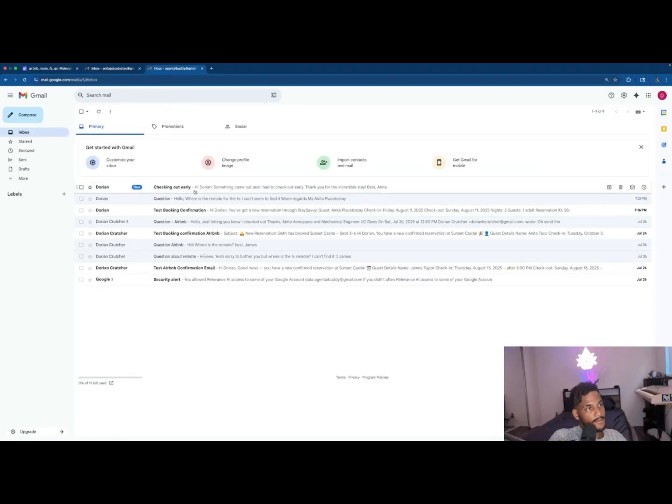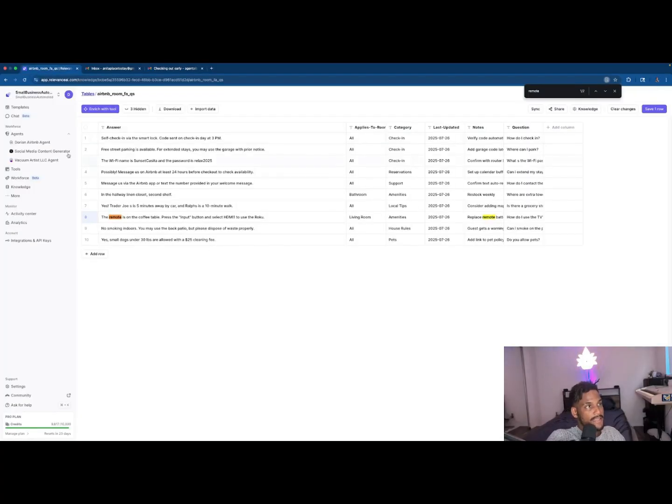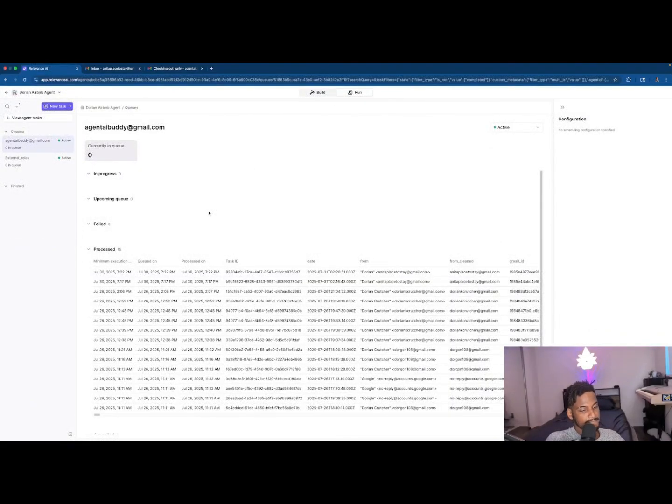Okay, great. So the email came through. We can see that she checked out early. And we're going to head back over to Relevance AI. And again, we don't actually have to go back here every time just to make sure it's working. It's always going to be running, basically as long as something triggers it. But I just want to show you and confirm that it's actually in the process of working. So we're going to give it a minute. And if it works, what we should see on my end is my little light turning off.